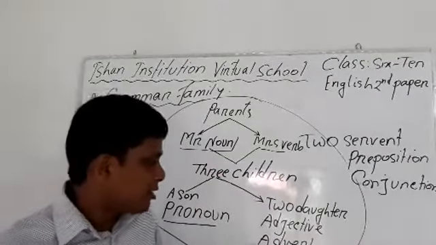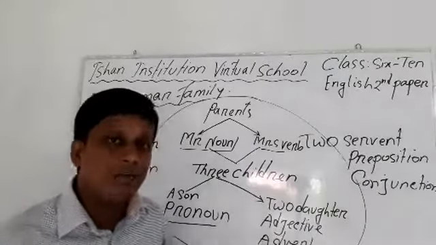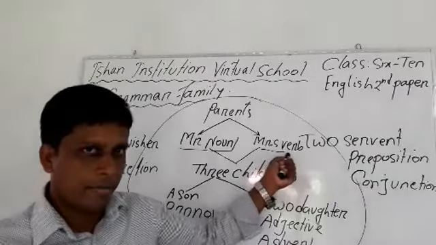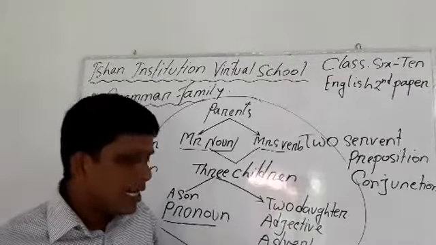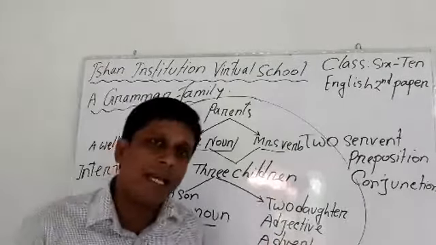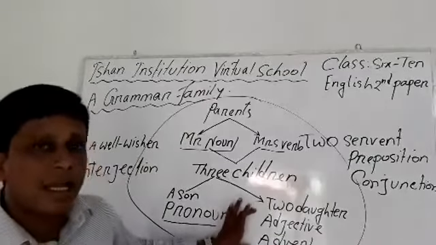But on the contrary, the younger daughter, the second daughter Adverb, always loves her mother and modifies her when there is a need. This is the difference.